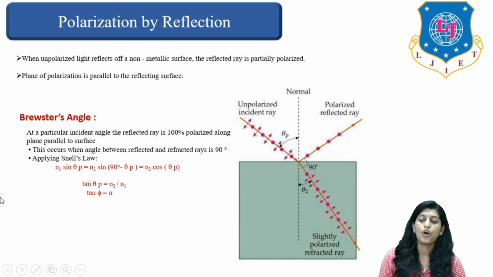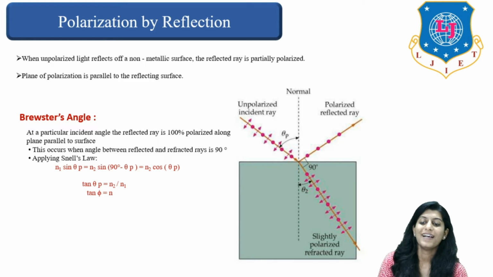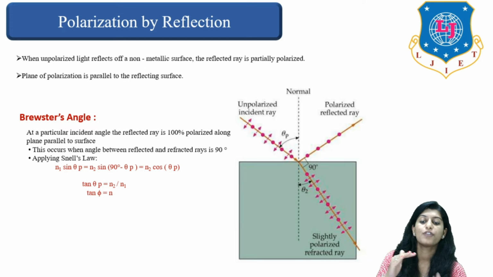Now, according to Brewster's angle, at a particular incident angle, the reflected ray is 100% polarized along the plane parallel to the surface. This occurs when the angle between the reflected and refracted ray is 90 degrees.